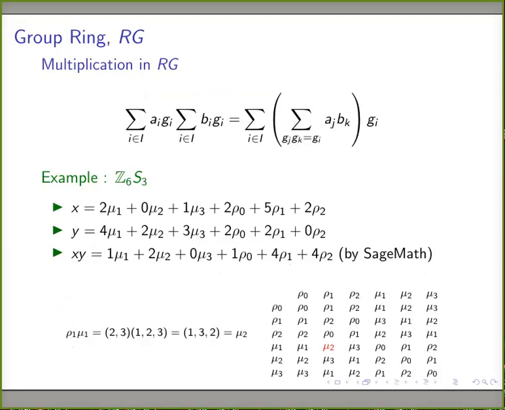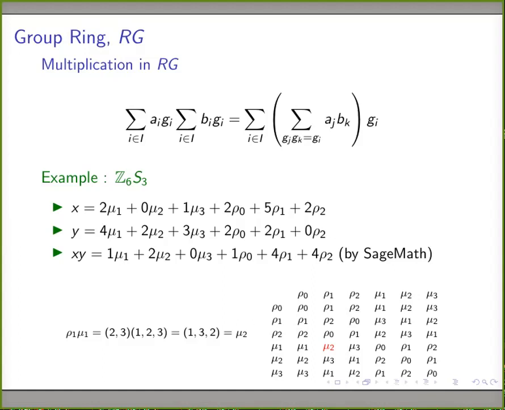Now we will see how we can multiply two sums. How do we multiply polynomials? We multiply all the terms and we simplify. This is the same logic we have applied here. So the product of two sums, sum over i of a_i g_i into sum over i of b_i g_i, we can simplify by writing together the coefficients of g_i. We can add together the coefficients of g_i. Therefore, we need to find what all are the terms that will come with g_i.